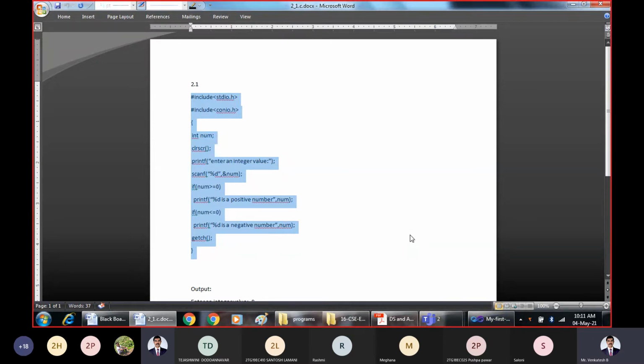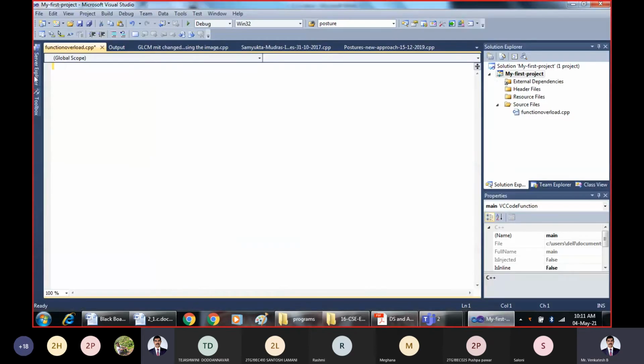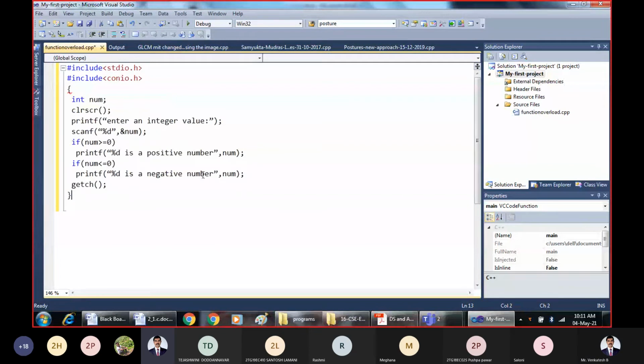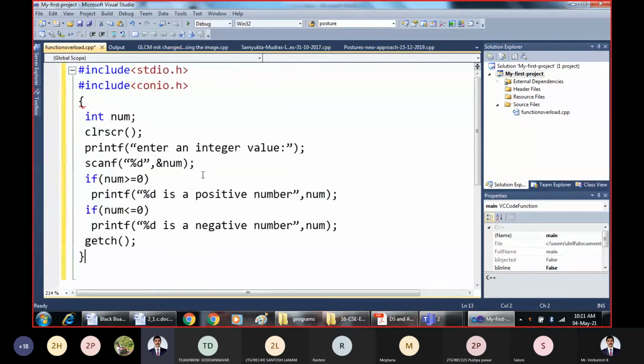We're just checking the condition. If there is some condition which is true, we have to print that the number is a positive number. Else you have to print that the number is a negative number. This statement I'll just comment out. It must be double quote.